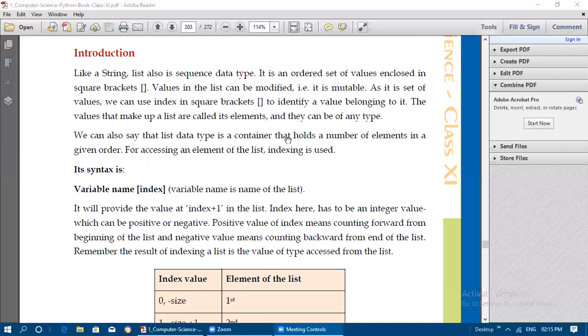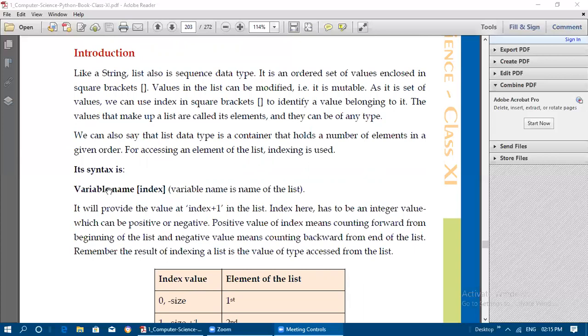Accessing an element means accessing the values which are placed inside the list. So for accessing an element of the list, indexing is used. Without the index of that value, that is, the address or reference of that value, we cannot read any value from the list. So we need to have the index.